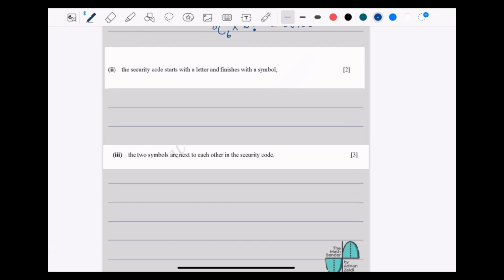The security code starts with a letter and finishes with a symbol. Now, it has to start with a letter and finish with a symbol. So out of those 3, there is going to be one letter, and out of those 2, one symbol. In the middle, there could be 4 characters. And since one letter and one symbol are used, there are still 6 characters remaining out of 8.